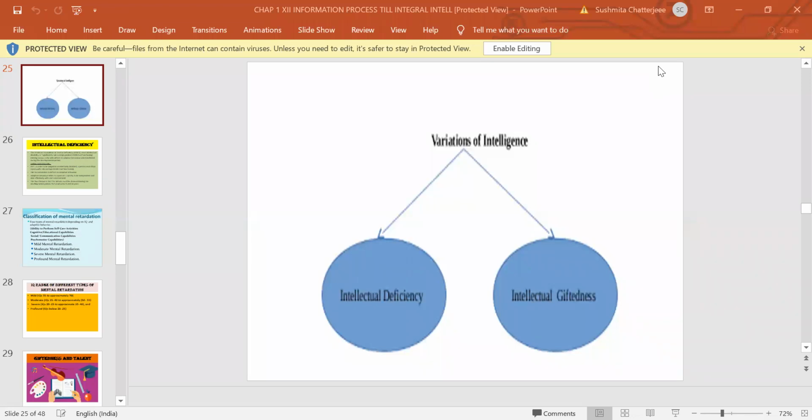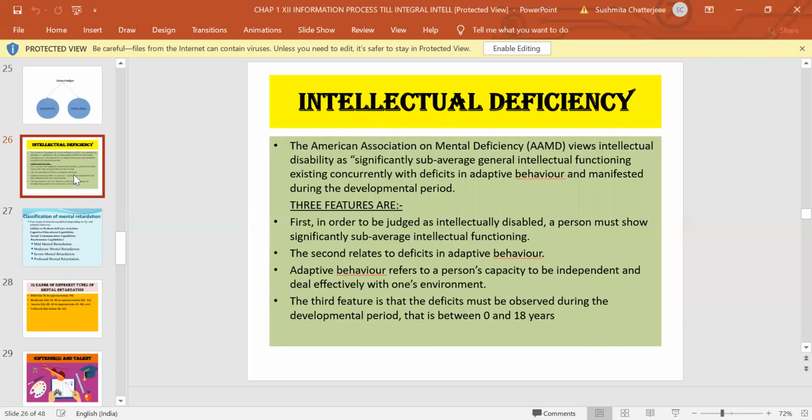The American Association on Mental Deficiency has defined intellectual deficiency as significantly sub-average, which means below average, general intellectual functioning, existing concurrently with deficits in adaptive behavior and manifested during the developmental period. If you look at this definition, there are three features. Number one, in order to be judged as intellectually disabled, the person should have below average intellectual functioning. I think this is very, very clear.